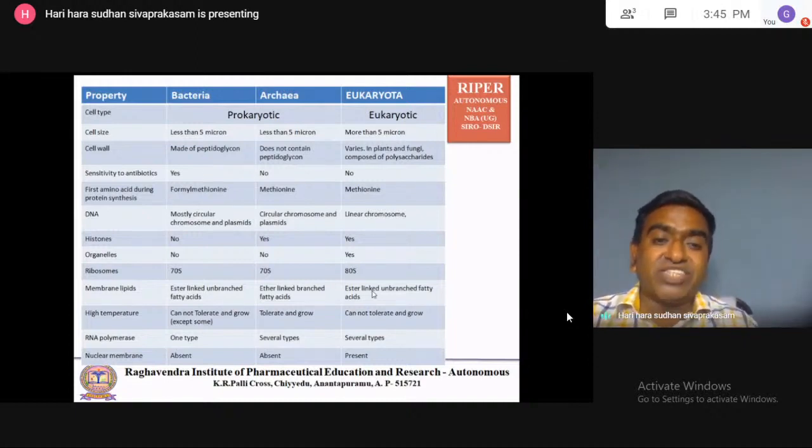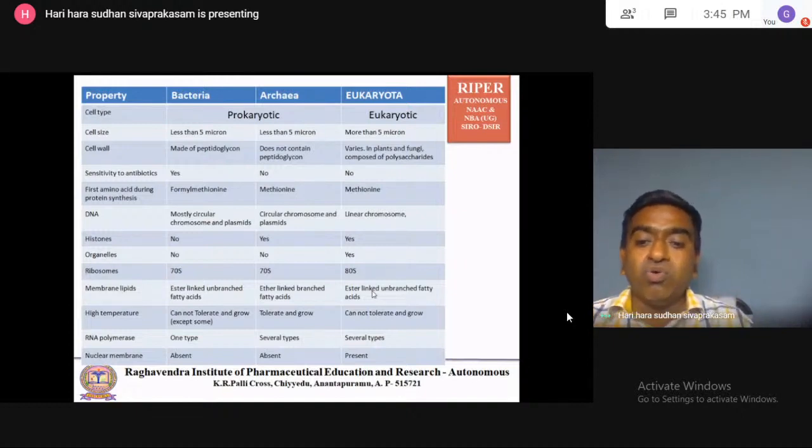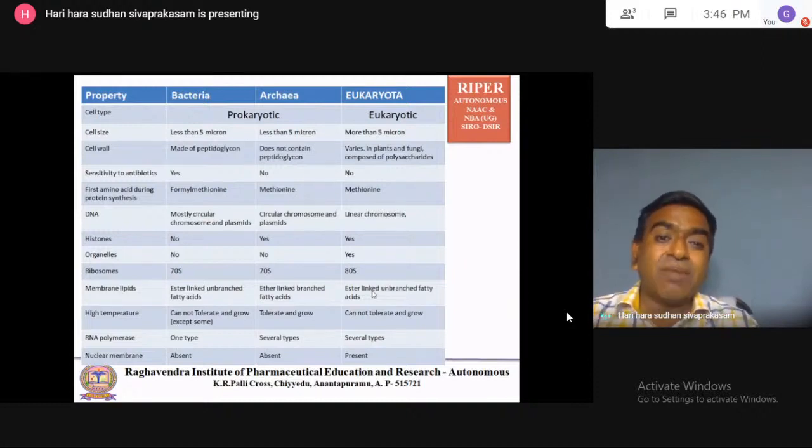Then high temperature tolerance and extreme conditions tolerance. Bacteria cannot tolerate and grow. Archaea can tolerate and grow. Eukaryota cannot completely tolerate and grow. But in case of bacteria, thermophilic bacteria can withstand up to 65 degrees Celsius. But archaea can withstand 2000 degrees Celsius also. So an organism which is withstanding a temperature of 2000 degrees Celsius, how the tolerability, that is amazing.